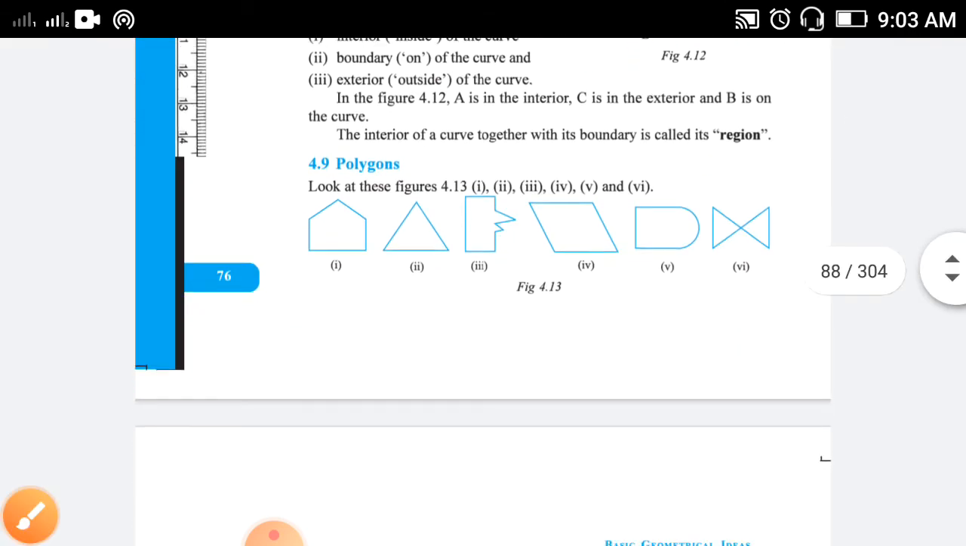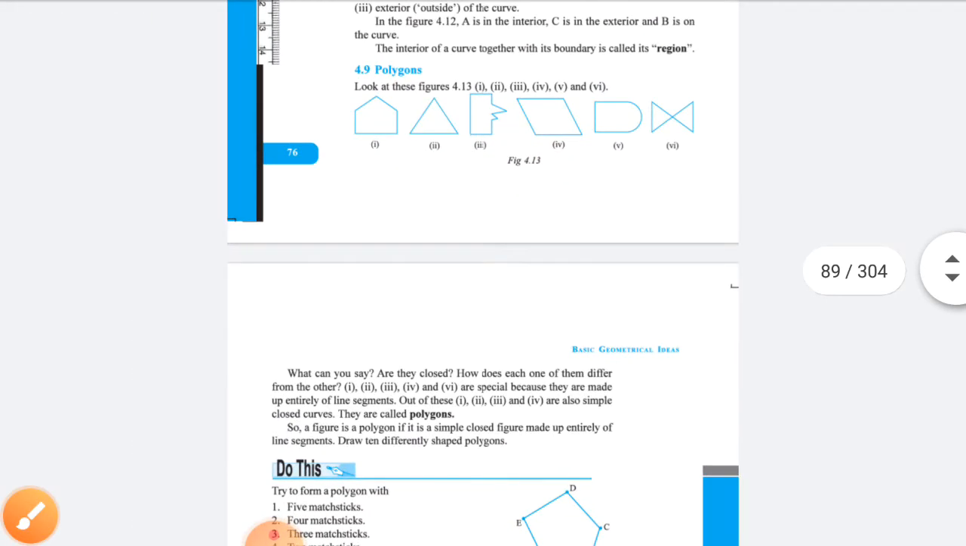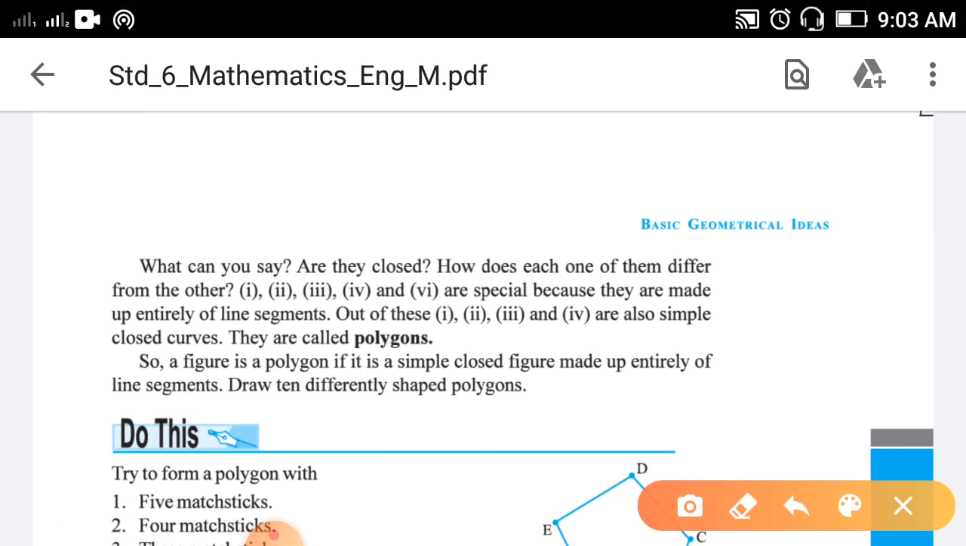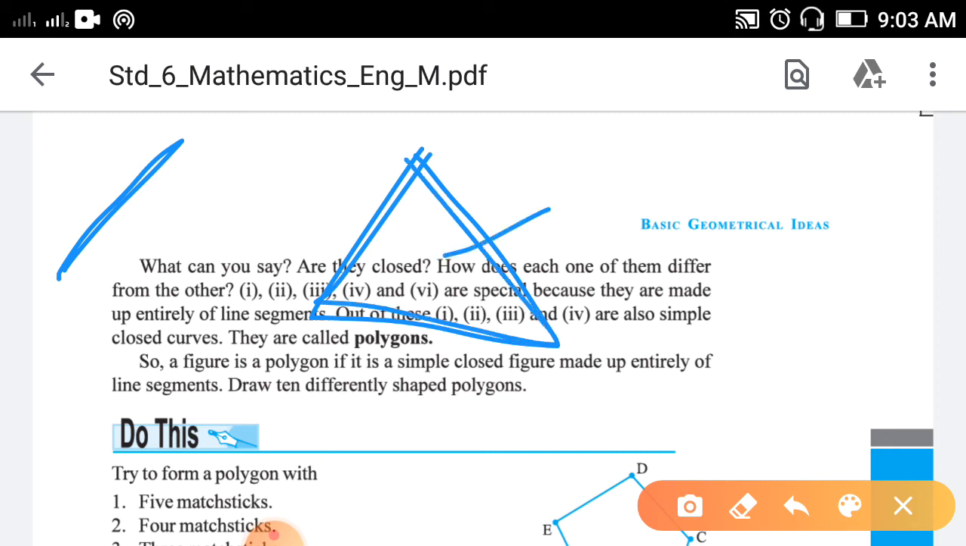Next, polygons. What is the meaning of polygon? A polygon is made up of line segments. The entire curve will be made up of line segments. For example, a triangle. A line segment we have studied before is a part of a line. So you can see a triangle has three line segments, 1, 2 and 3. So it is a polygon.